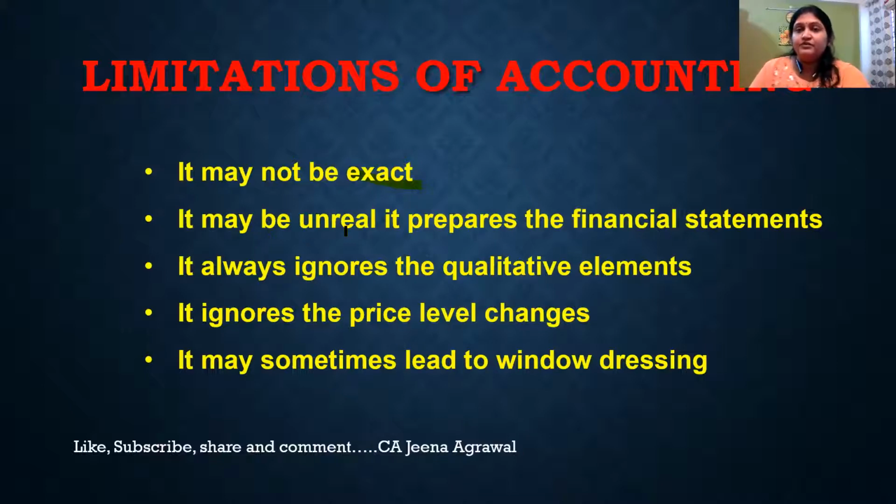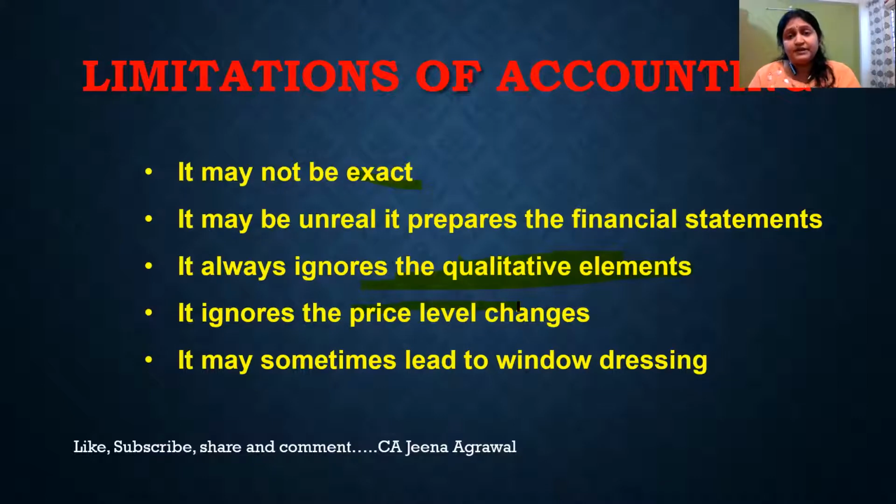Sometimes it may be unreal. Let's say I will say my goodwill is of 5 lakh rupees, but actually my goodwill is only of 3 lakh rupees. Then it doesn't give importance to qualitative aspects. What does this mean? For example, previously I told you that the death of a manager has occurred. That manager was controlling all your business. He knows all the ins and outs. But now he's no more. So that will affect your business heavily, but it is not being recorded. So that is also a bad side of accounting. Sometimes there are price level changes. They are also not recorded in accounts.